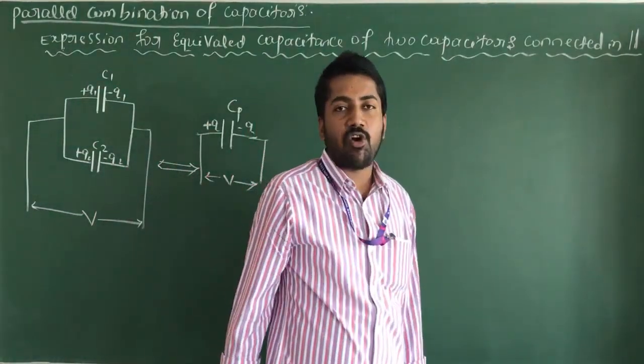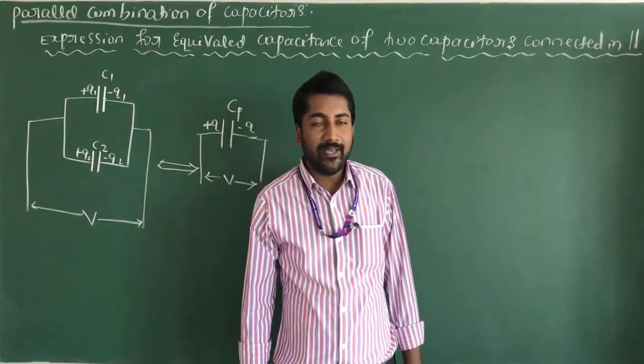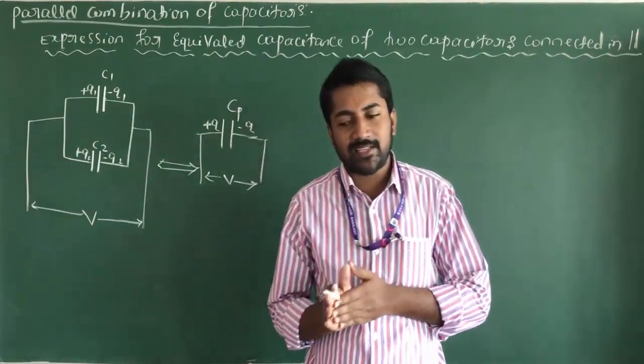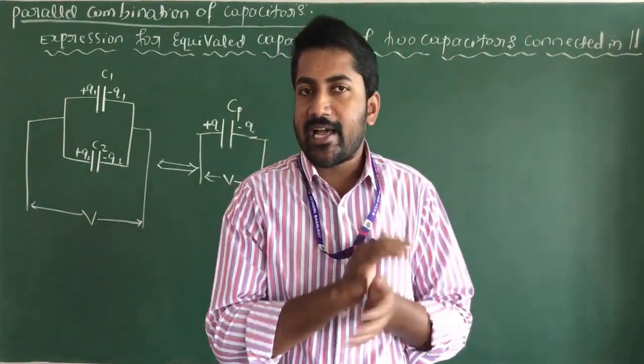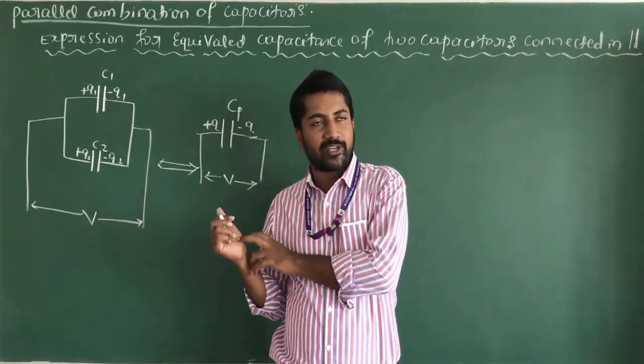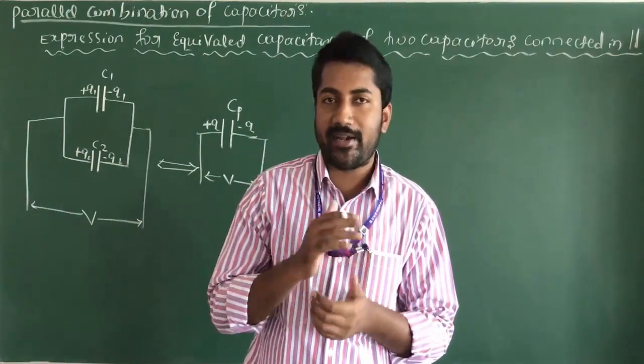In case of parallel combination, the capacitors are connected between the common points. In case of series combination, one capacitor is connected to the end of another capacitor, but in parallel combination the capacitors are connected between common points.